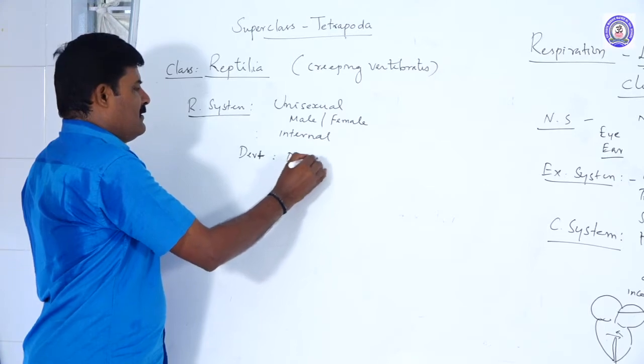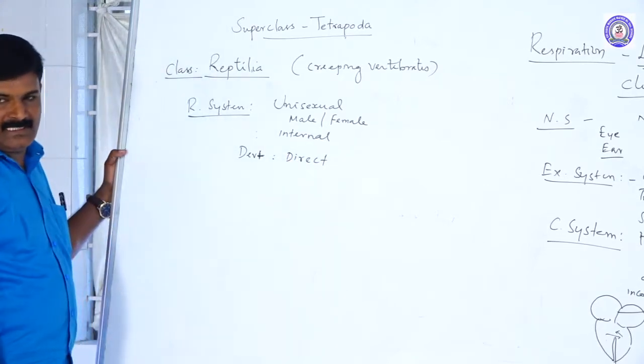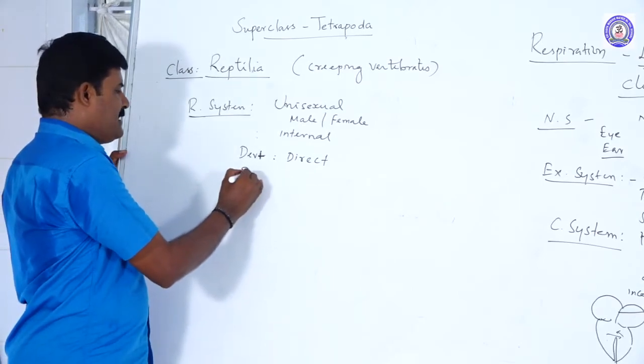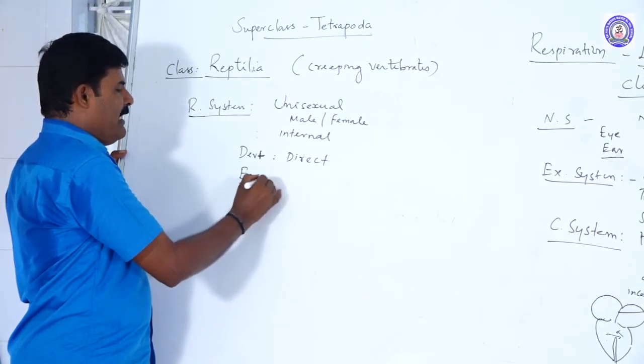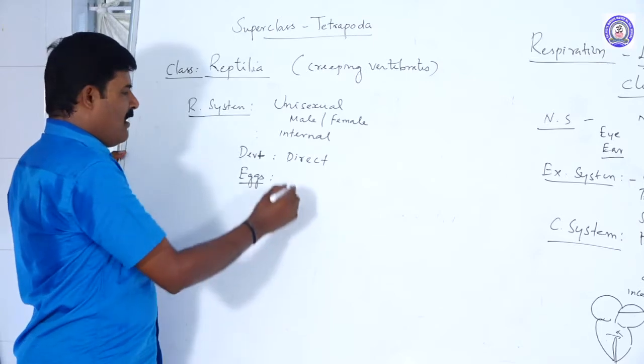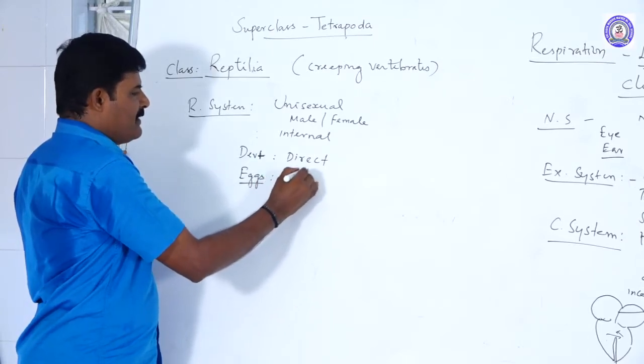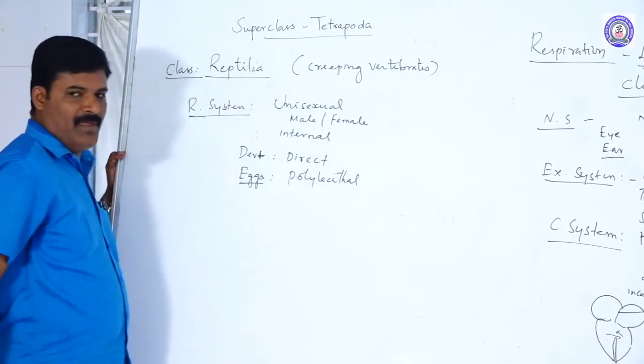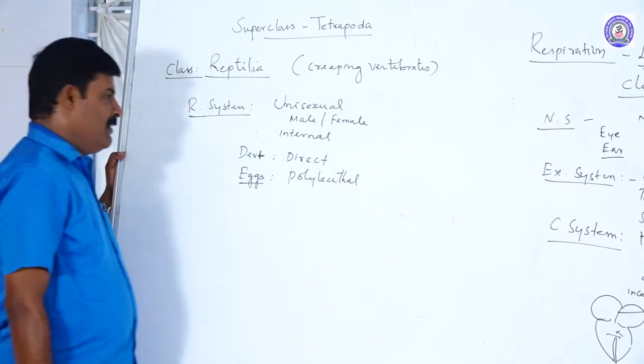The development is direct, because there is no larval stage. That is the reproduction. The eggs of the reptilia are polylecithal, but in the case of amphibians they are mesolecithal.